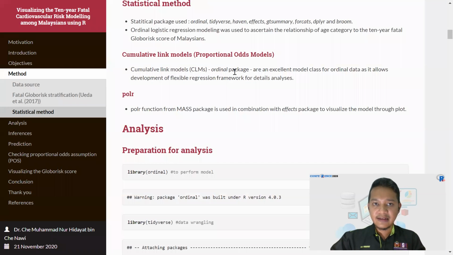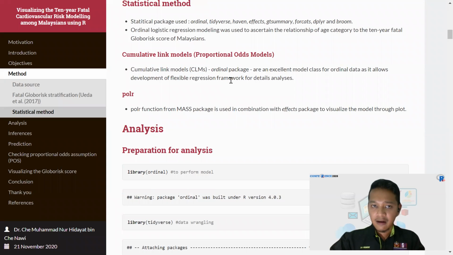To perform the ordinal logistic regression, we will examine the relationship between the age category and the 10-year fatal global risk score of Malaysians.